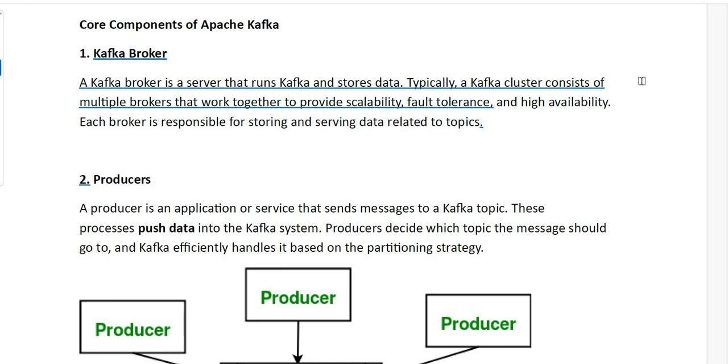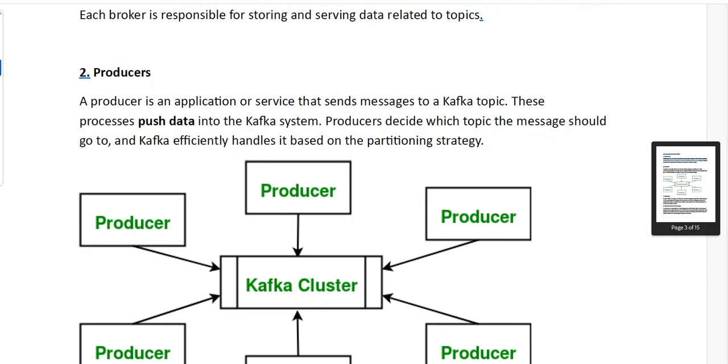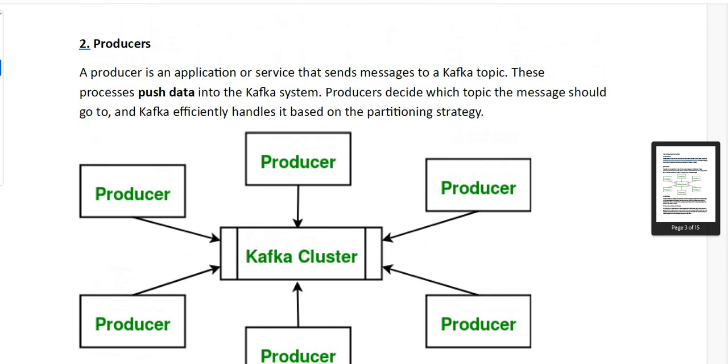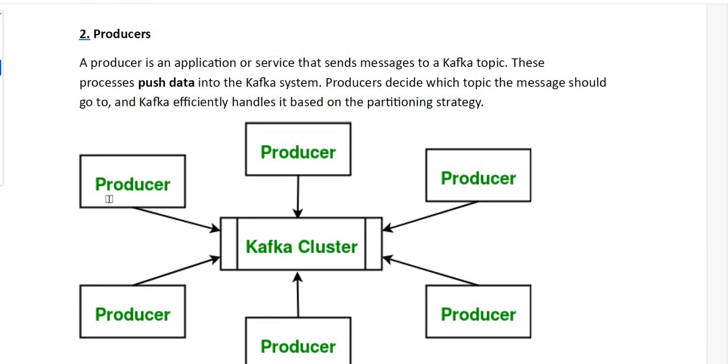Now we see the second core component, your Kafka producer. So what is a producer? The app that sends the data is called a producer. A producer is an application or service that sends messages to a Kafka topic, and the process pushes the data to the Kafka system.